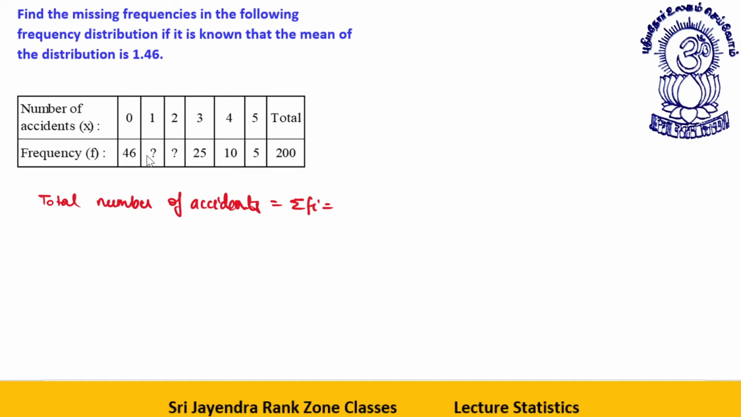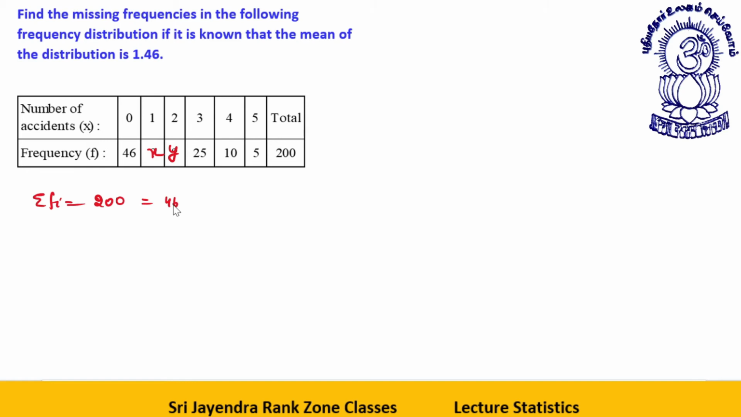You have to find this particular value. That is summation fi. Let's say this value is x. This summation fi is given to you as 200. What is summation fi? Let's say this value is x and this value is y. You have to find this.